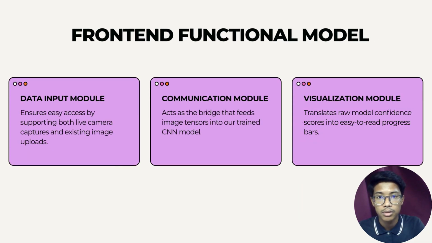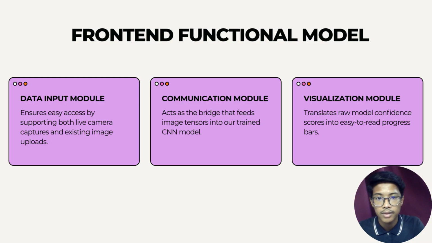Now let's look at the three main parts that make our dashboard work, which we call our functional modules. First, we have the data input module. This is the part that talks to the user. It makes it very simple for the user to either turn on their webcam to take a live picture or upload a saved photo from their computer. Second, we have the communication module.